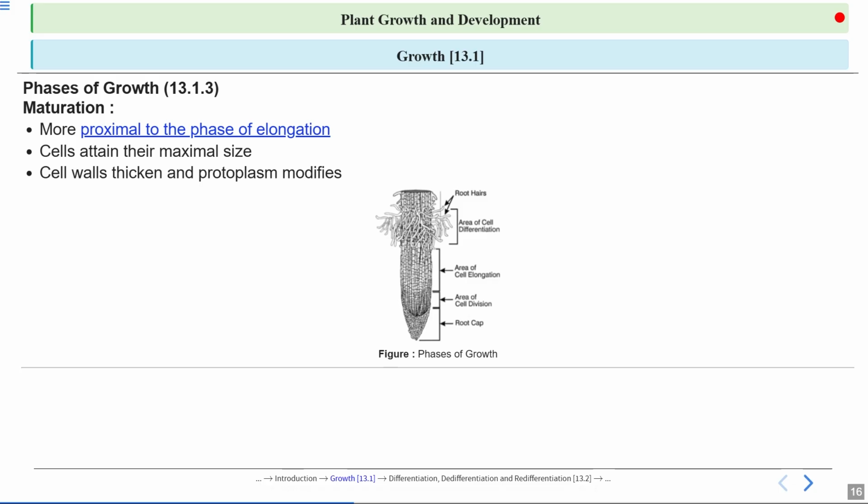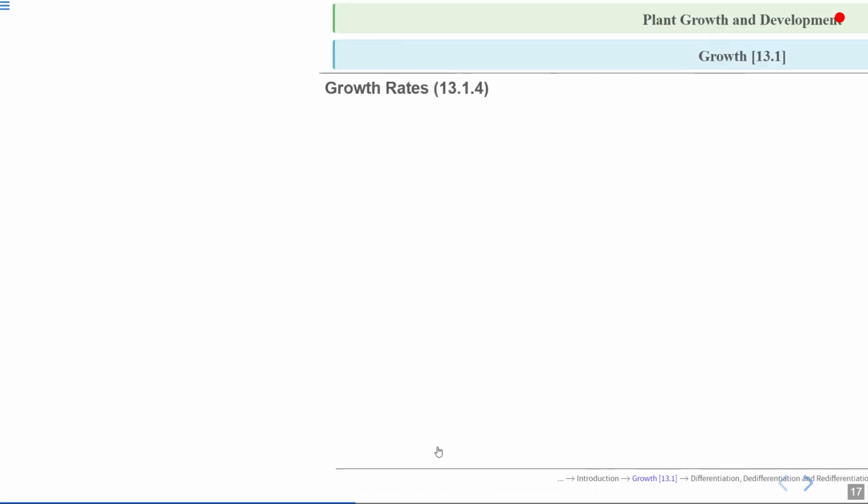And here cell walls thicken and protoplasm is modified. Because maturation is taking place and mature cells are there, the cell walls are thickened and the protoplasm modified. Growth of protoplasm tells how much growth is taking place, and because this is the last phase, the cell reaches or attains its maximum growth and maximum maturity. So here the cell wall will be the thickest, and the protoplasm will also be more.